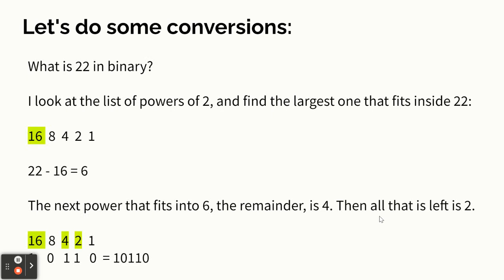Going the other way, 22 decimal, changing it to binary. The way I do it usually is I look at the powers of 2 and I figure out what's the biggest one that would go into the number 1 time plus some change. So we don't want to say, oh, 22 has 2 8s. That doesn't help us. We want to know, hey, there's 1 sixteen in there. So I look at the list. I say, hey, 16 is the biggest power of 2 that fits totally inside of 22. So 22 minus 16 leaves us 6 remaining. And then you can get 6 by adding 4 and 2.